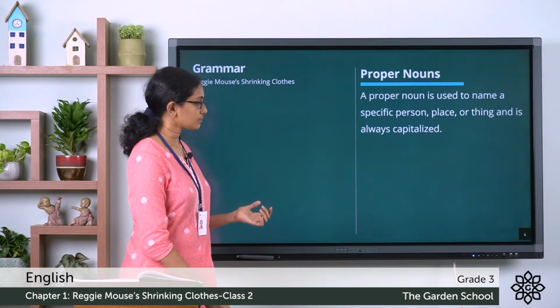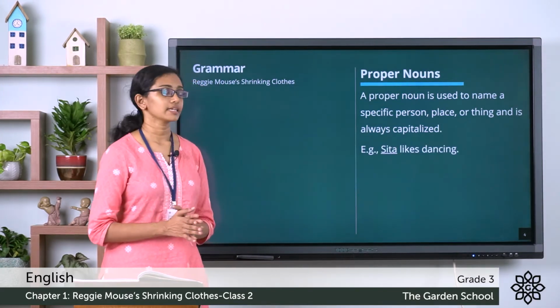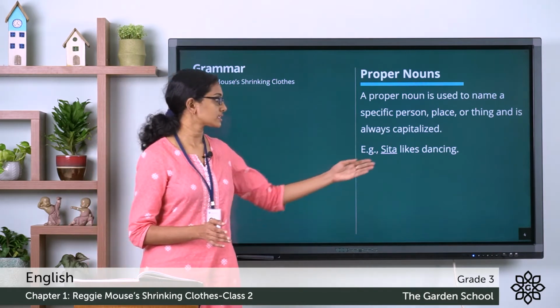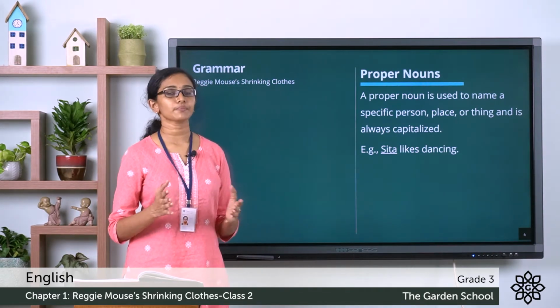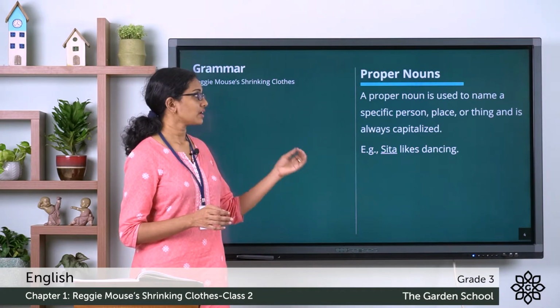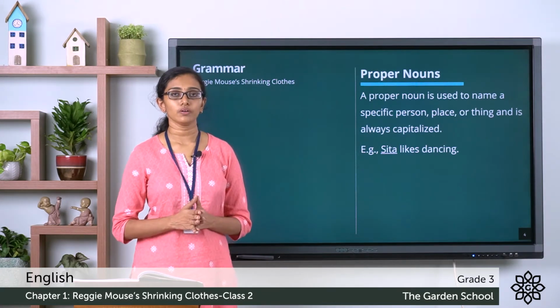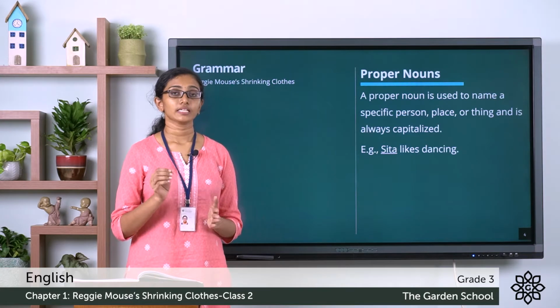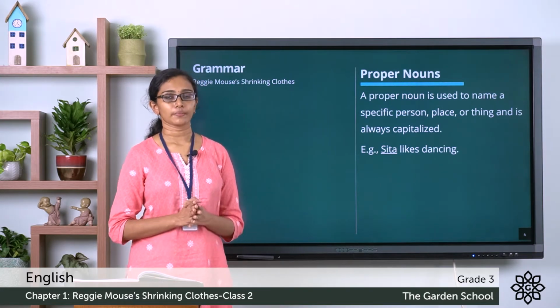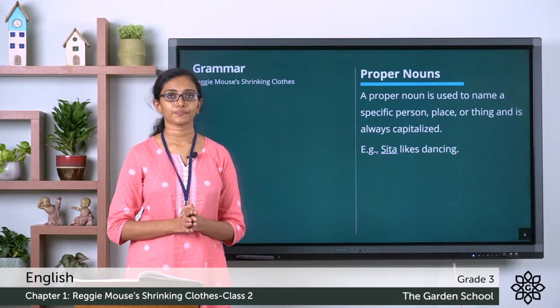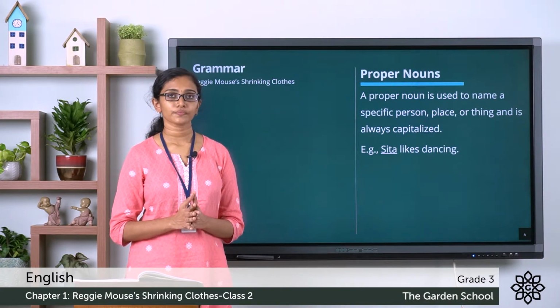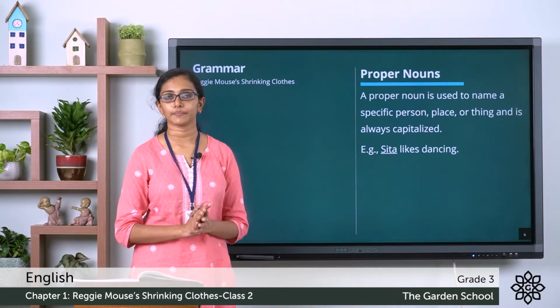Here you have one more example given. Sita likes dancing. The word Sita is a name. It identifies that person. It is a proper noun. And whenever you use a proper noun in writing, its first letter will always be capitalized, no matter where you use that proper noun in the sentence. So, in a proper noun, the first letter will always be capitalized.